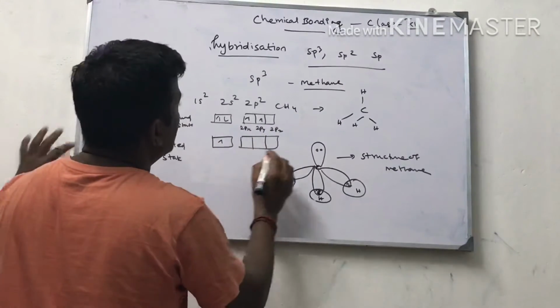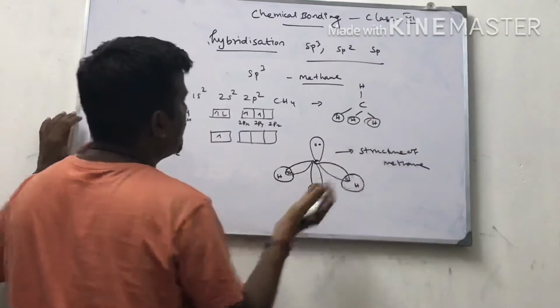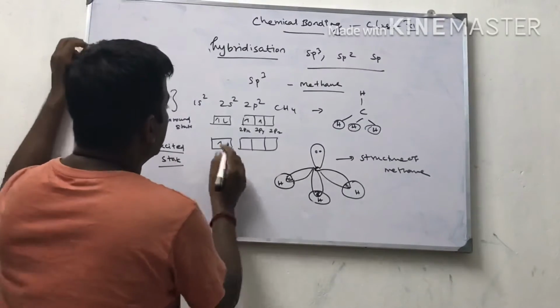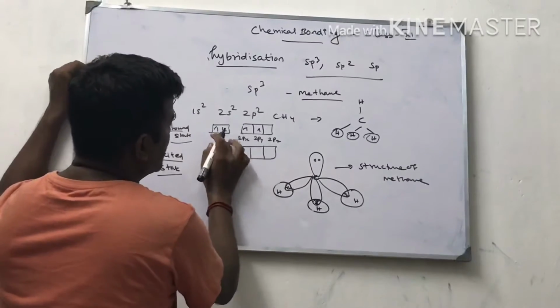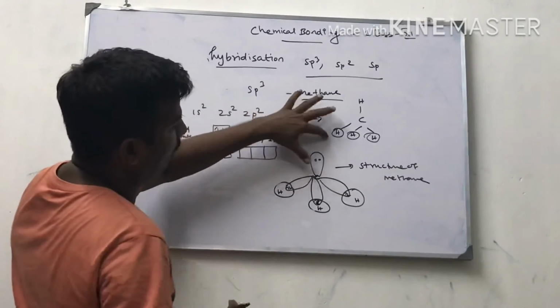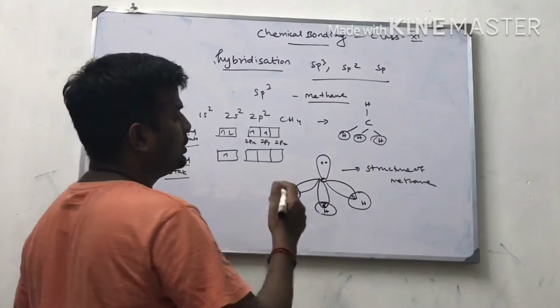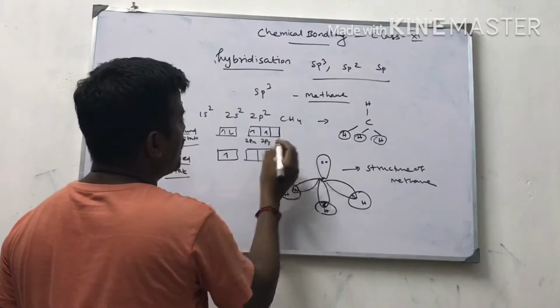Because the hydrogen approaches carbon, energy will be released. Initially, the carbon's electronic configuration is like this. Whenever the hydrogen approaches the carbon, energy is released, so an electron jumps from the 2s orbital to the empty 2p orbitals.